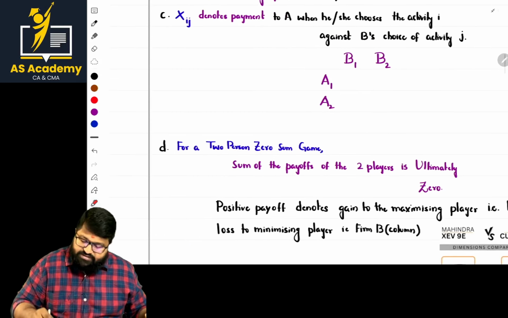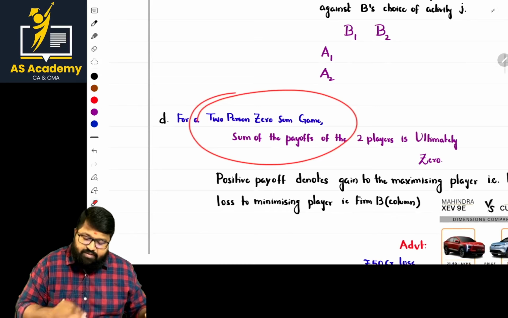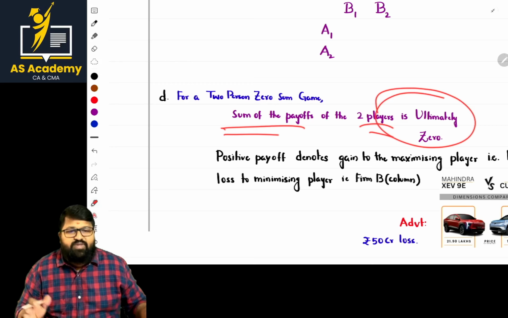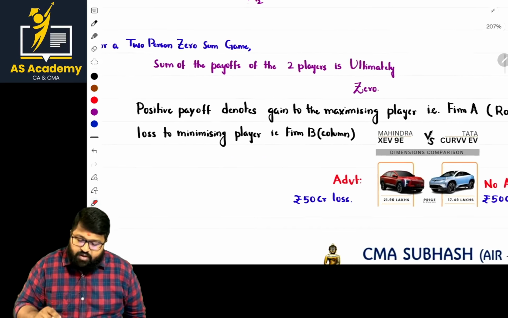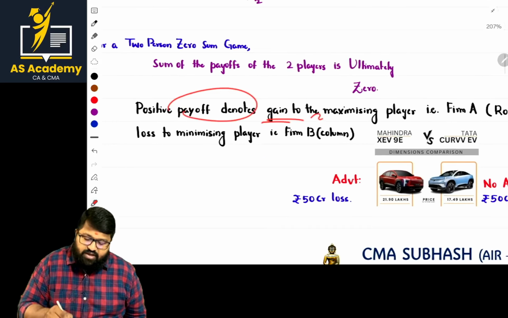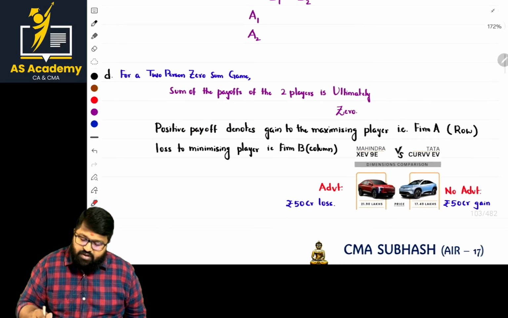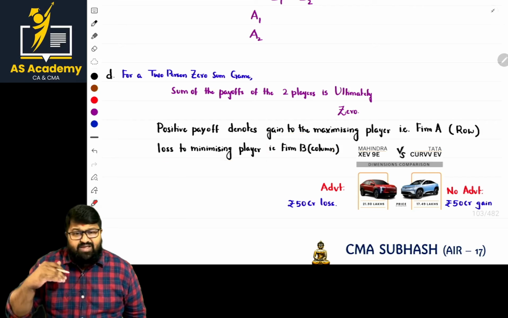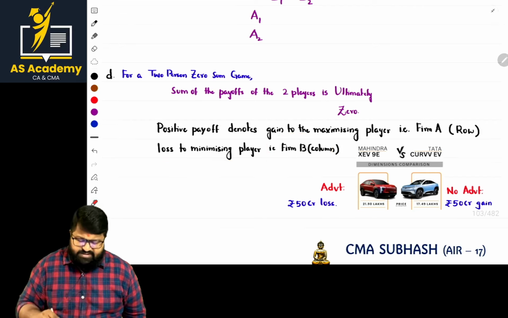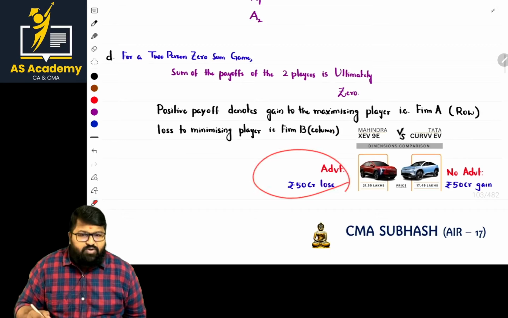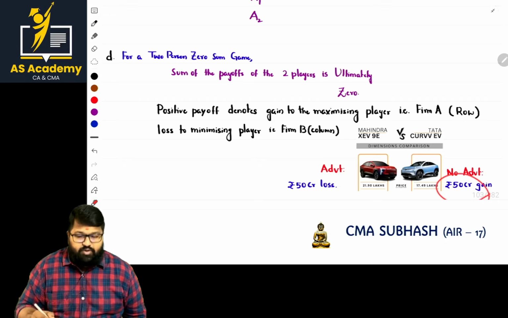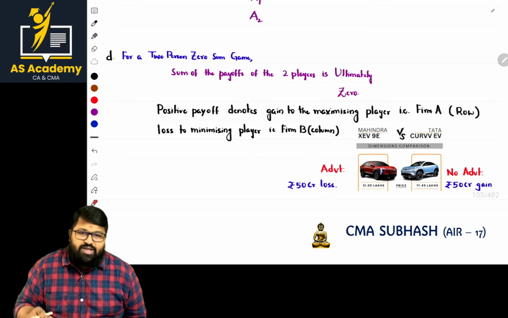Okay. Next, for a two-person zero-sum game, what is the sum of payoffs of two players? It will ultimately be zero. The net effect will be zero. Positive payoffs denote a gain to the maximizing player and a loss to the minimizing player. Basically, with advertisement, without advertisement, we have gone into the market, then we have gained 50 crores and automatically the other player will lose, no? That is the point.